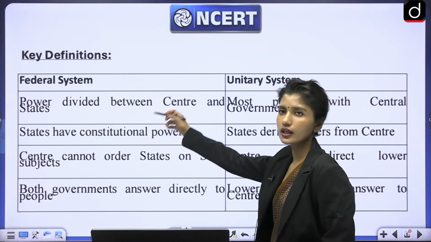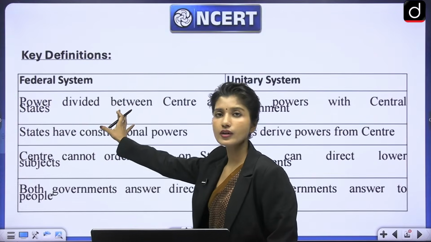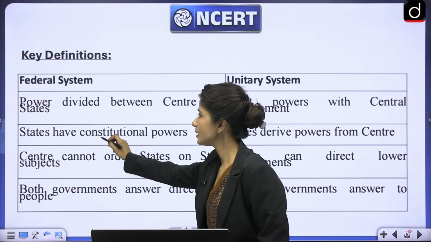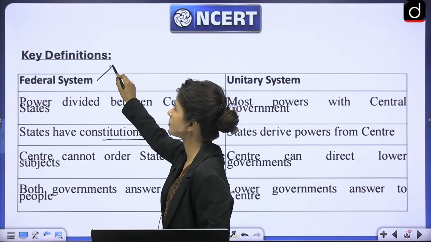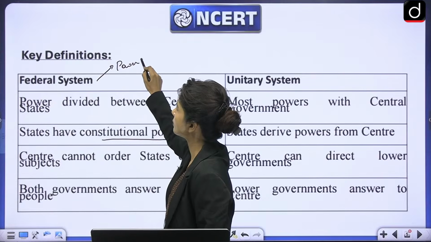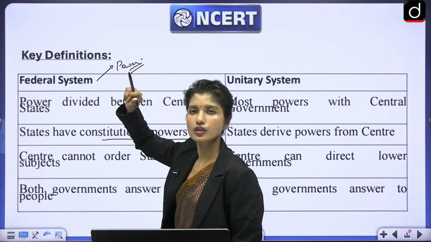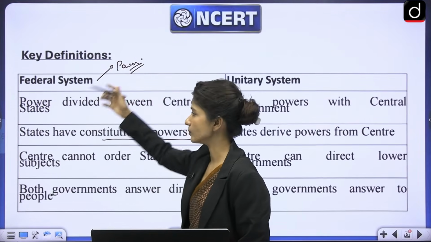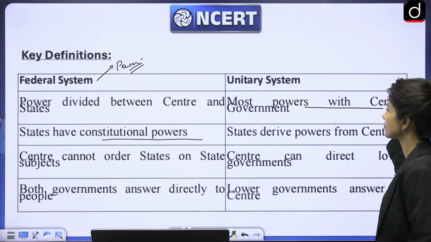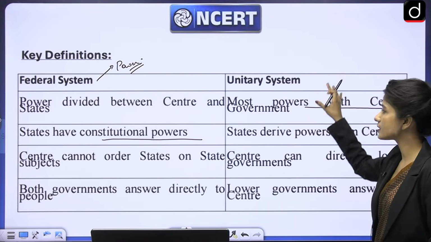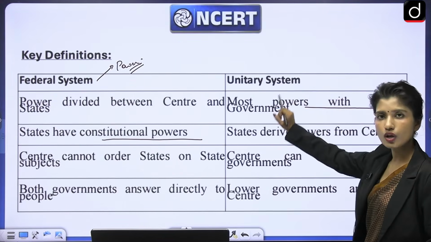Then we talked about what is the federal system and the unitary system. In a federal system, power is shared between center and state. Here, states have constitutional powers. What does that mean? Power is shared, so both state and center get their power from the constitution. So one government cannot be all powerful in a federal system, right? But in a unitary system, most powers are with the central government, and the central government gives directives to the state government also, because the central government is all powerful.